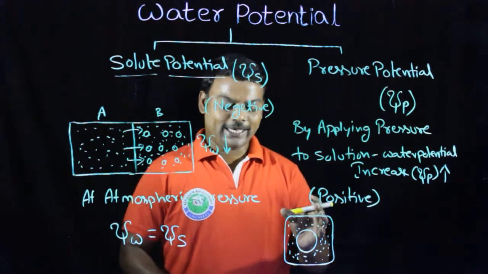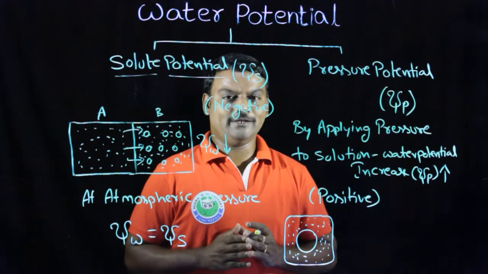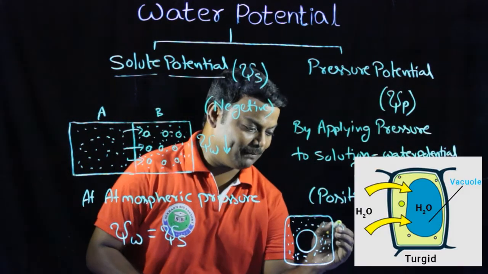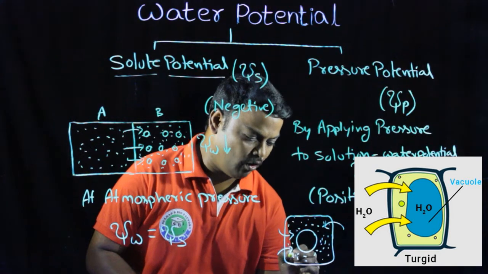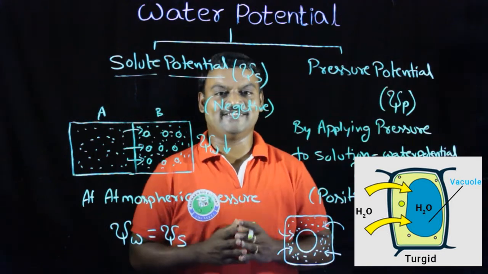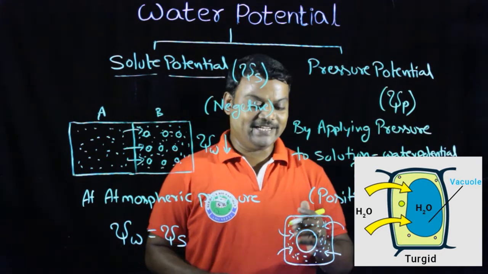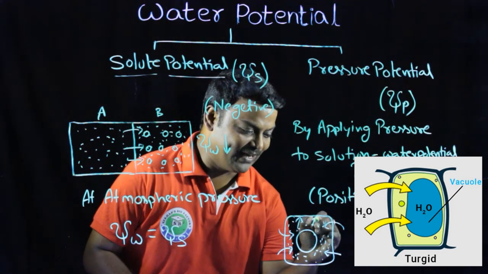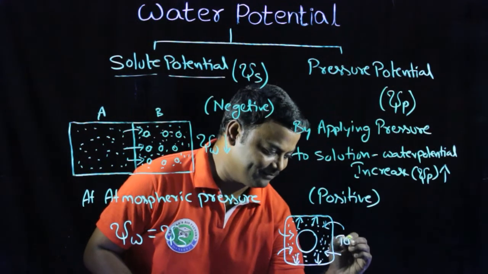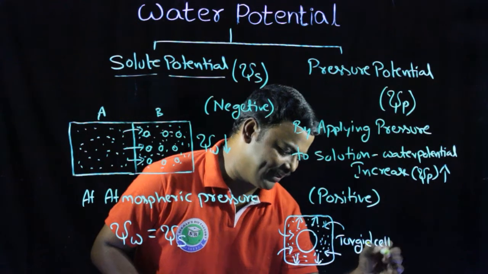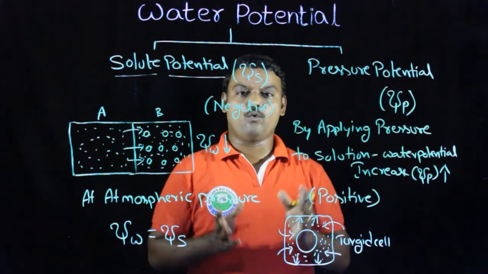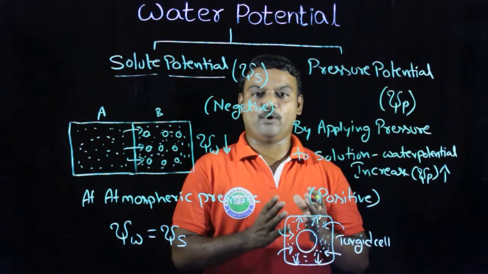By keeping this living cell in pure water, due to the water potential gradient, water moves from outside to inside of the cell. Due to entry of water, the protoplasm volume increases. This increased protoplasm creates some pressure on its surrounding walls. Such a cell is called a turgid cell. This turgid cell can create some pressure on its surrounding walls. It is equal to pressure potential.